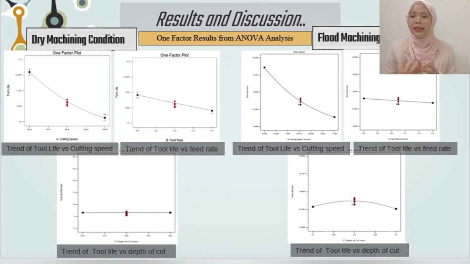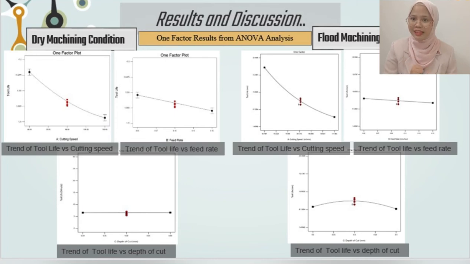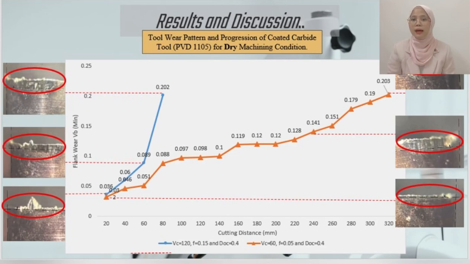The graph shows that the cutting speed has the largest slope compared to the feed rate and depth of cut. The pattern of the slope for the cutting speed on the flood machining condition is larger than the dry condition. This statement is supported by Anand and Harun 2015, who stated that the cutting speed had a steeper slope than the feed rate, thus indicating that the cutting speed had a greater impact on the tool life than the feed rate.